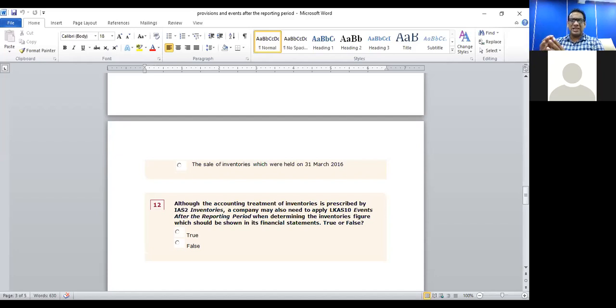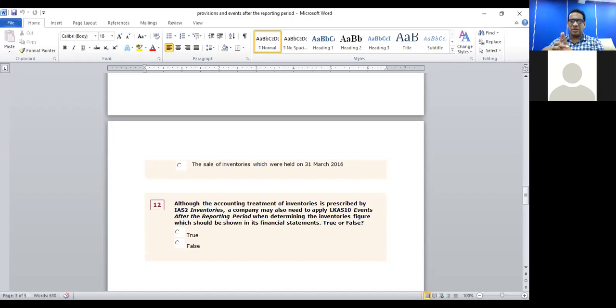So since the NRV has come down, before the financial statements are authorized, now the inventory should be adjusted. The value of inventory should be adjusted for the lower value, which is NRV. Now the NRV is less than cost. So therefore, you have to revalue inventories. You have to recalculate the value of inventories and cost of sales based on net realizable value. So that is what the statement says.